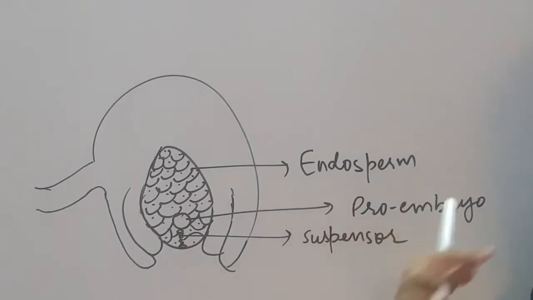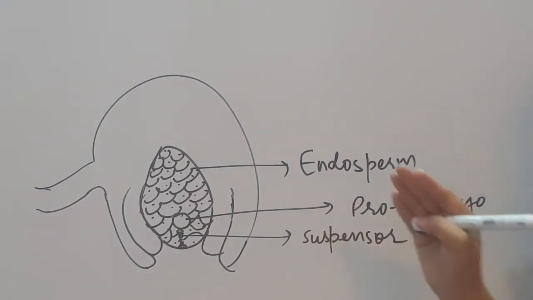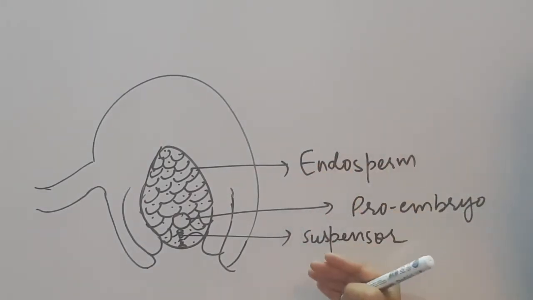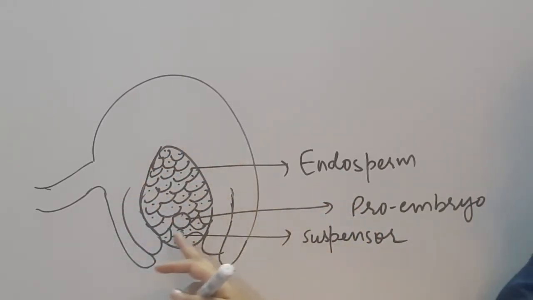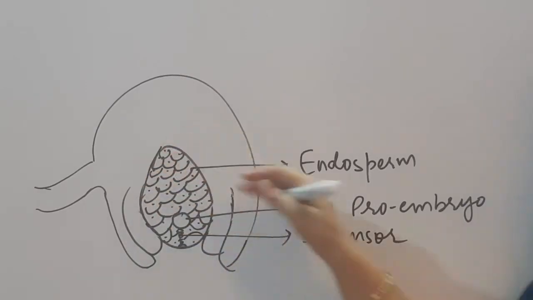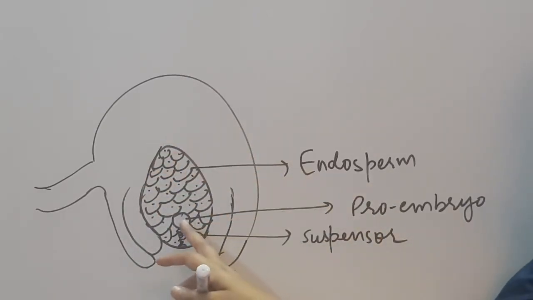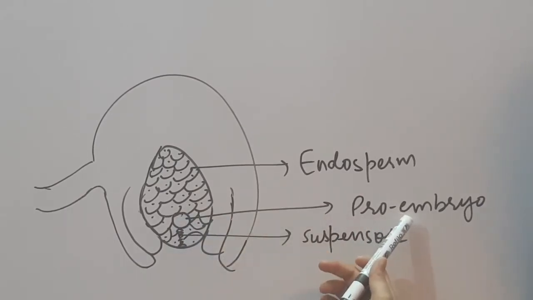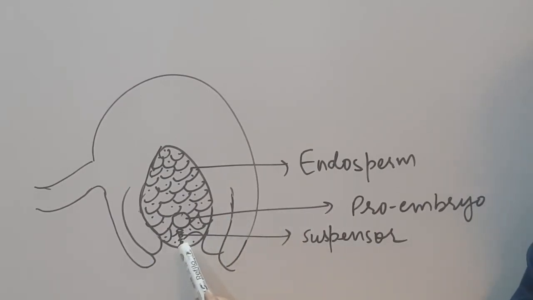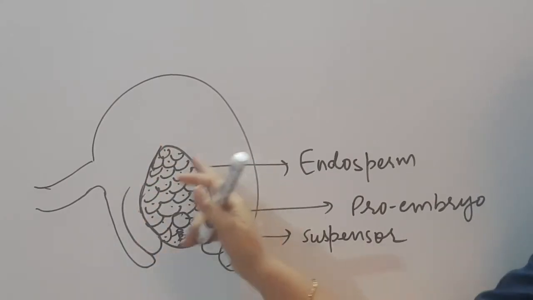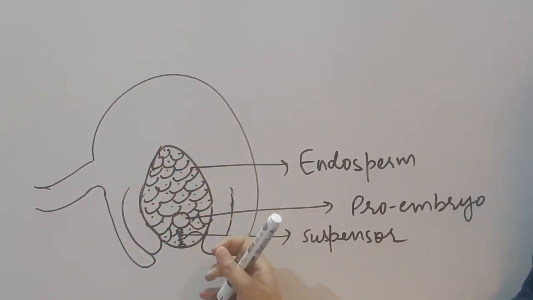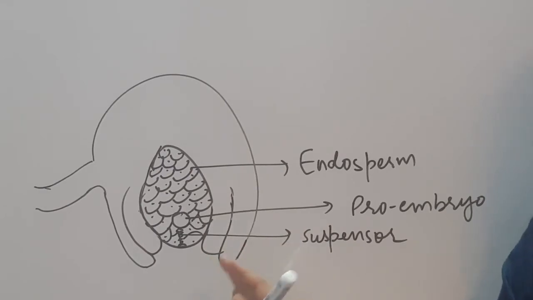Then later on, so that they can get nutrition from the embryo sac, the development of endosperm as well as the embryo will take place side by side. So here you can see the embryo sac will be completely filled up by this endosperm tissue, and this is the developing embryo. The upper part is the proembryo and the lower part is the suspensor. This suspensor will help the proembryo to push up in the endosperm so that it can get nourishment from the endosperm for further development.